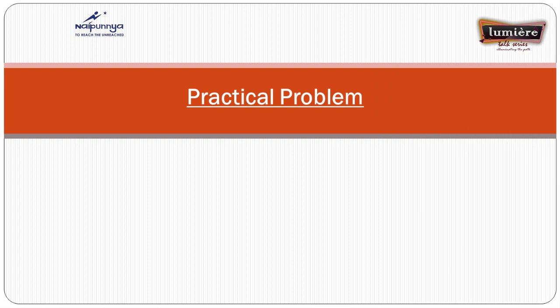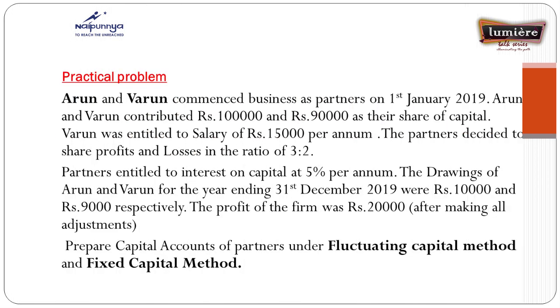Next, let us clear it with one practical problem. In this question, Arun and Varun commenced the business as partners on 1st January 2019. Here two partners are there, Arun and Varun.